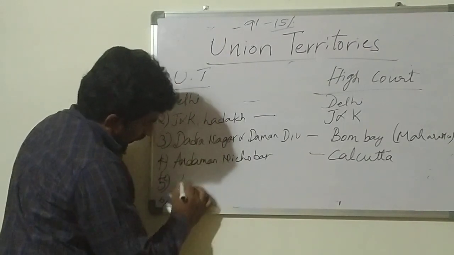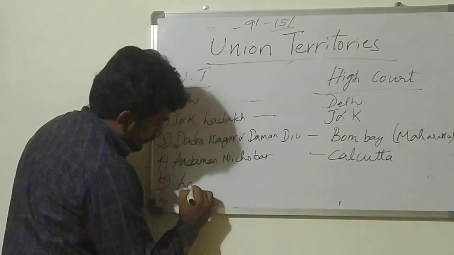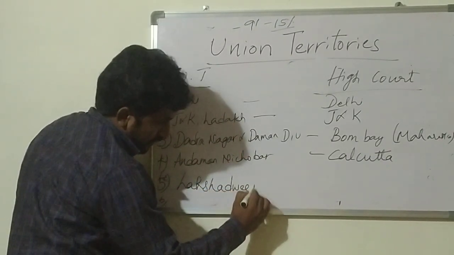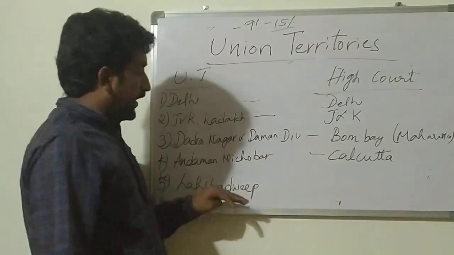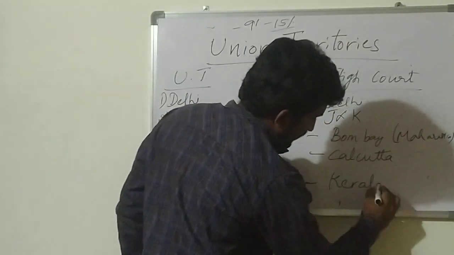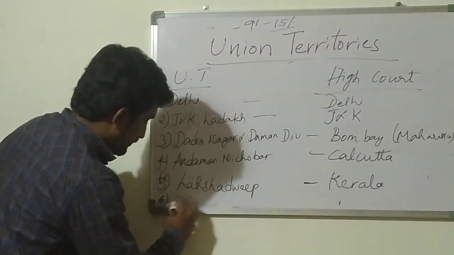Fifth one, Lakshadweep. This Union Territory comes under the Kerala High Court. So which Union Territory remained? Chandigarh.